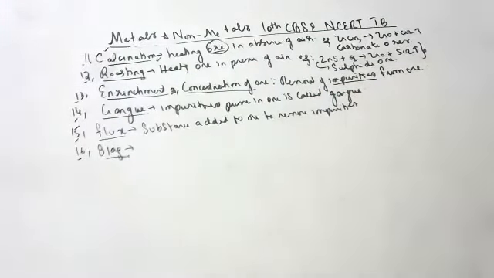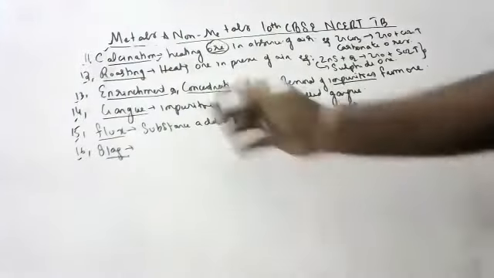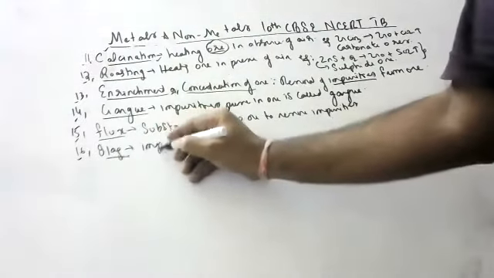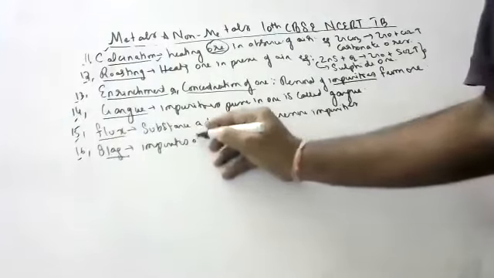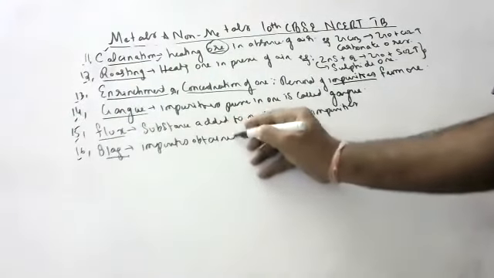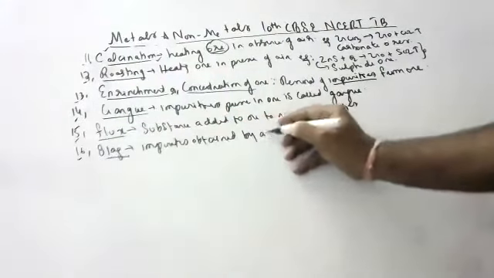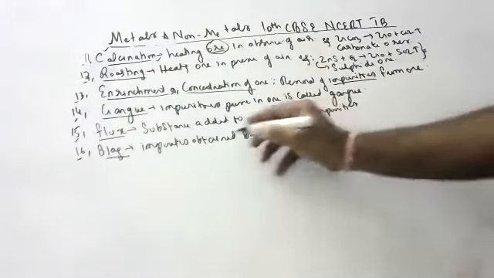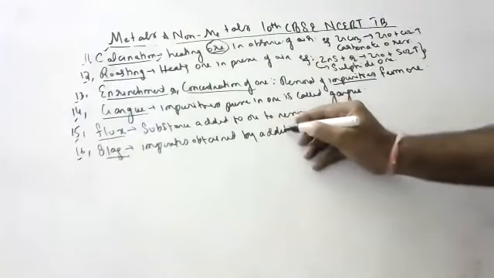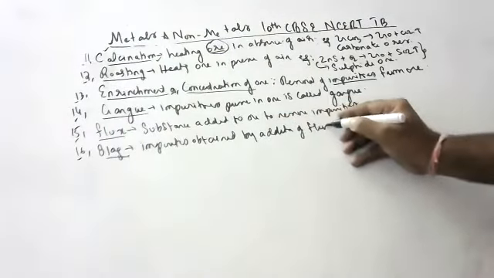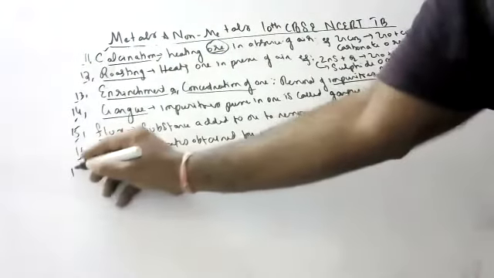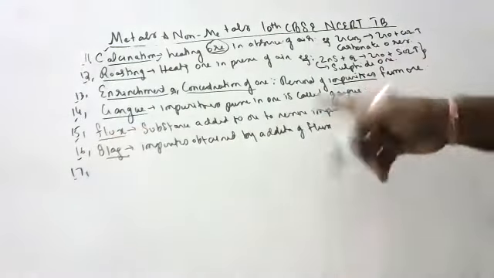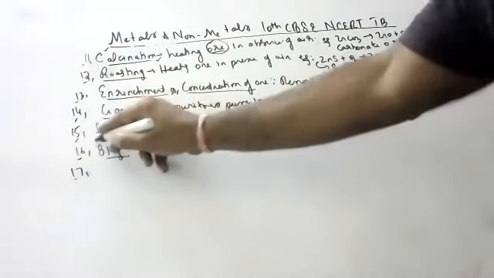That substance which you add to the ore is called flux. Impurities obtained by addition of flux are called slag, children.